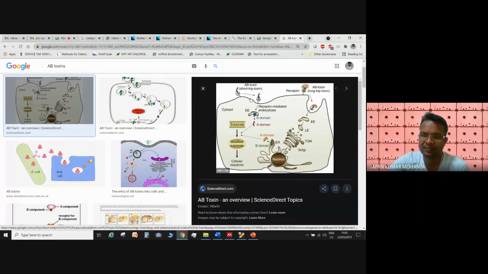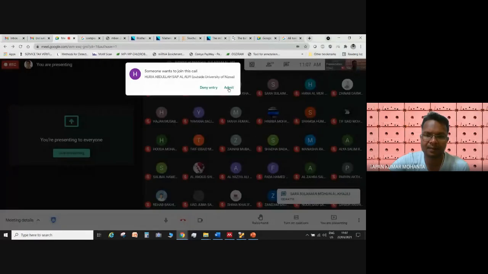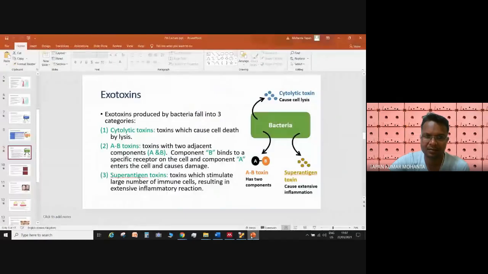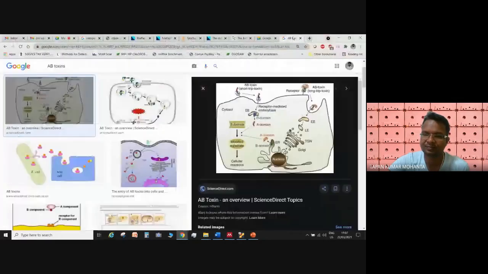You can see in the AB toxin one is a little bit blue color and one is a red color. So this is one domain, and this is another domain, called the A component or B component. And further they enter into the cell and do the damage.